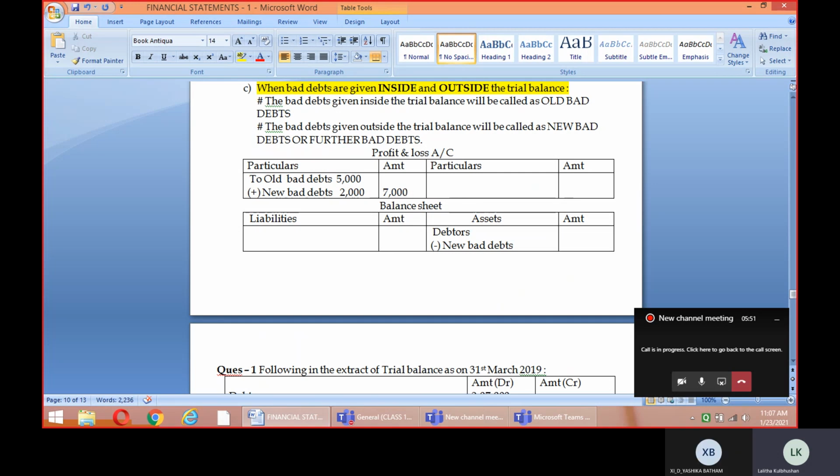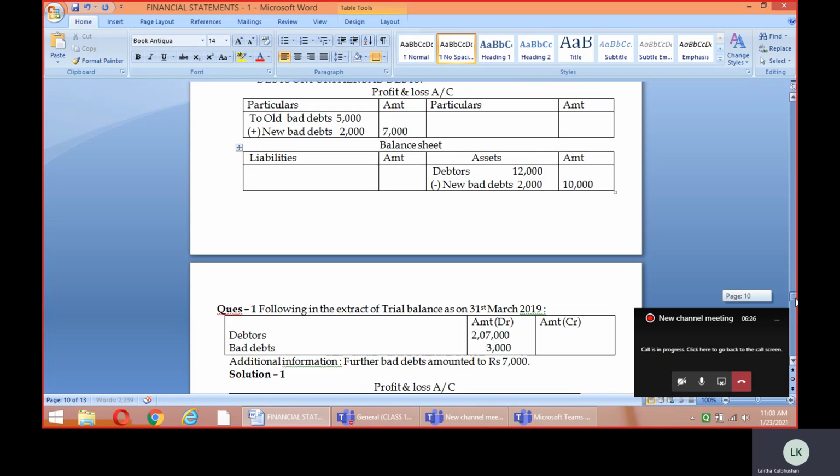So when we are preparing the financial statements, let us assume the bad debts given to us in the question is 12,000, and the new bad debts value is 2,000. Therefore, in the balance sheet, in such a situation only the new bad debts will be carried forward, and the amount shown in the outer column of the balance sheet is going to be 10,000. This is the case if both the new bad debts and the old bad debts are given to us. So it depends upon the question, what they provide you, but we are dealing with all the possibilities.